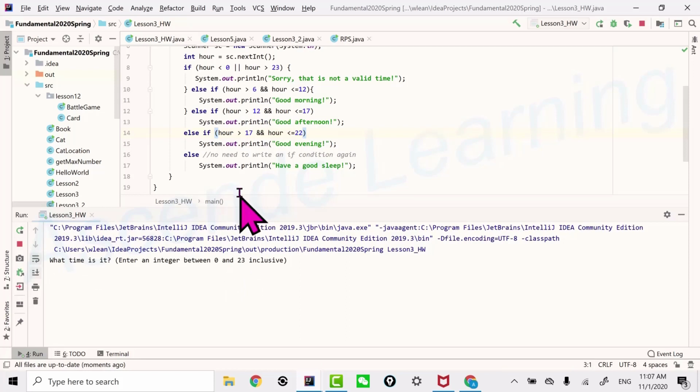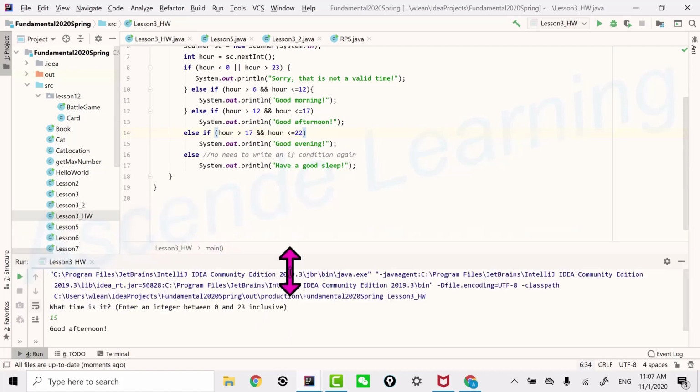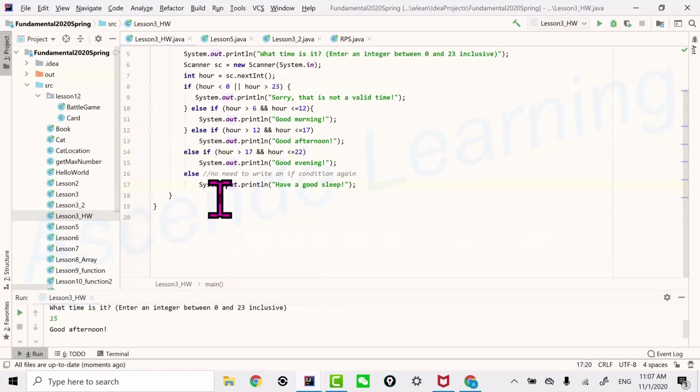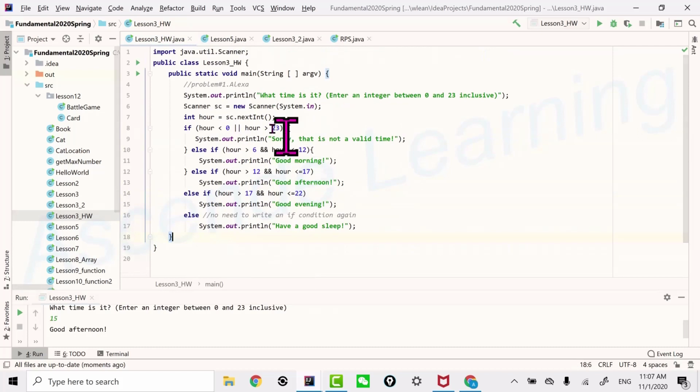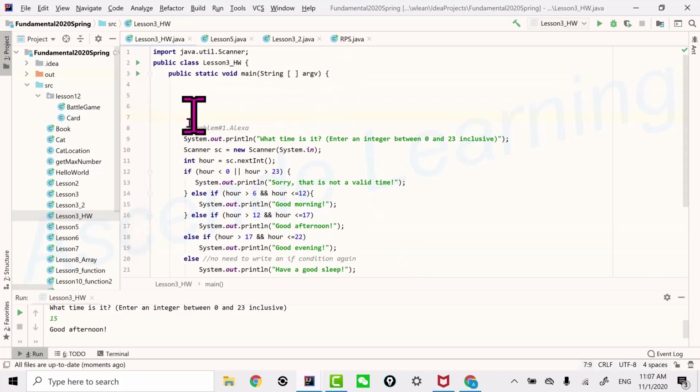Make sure you test all the cases. How about 3 o'clock in the afternoon? Good afternoon. Okay, that's pretty nice. So that's the first problem, Alexa. Let's do the second problem. I'll write the second problem at the top so that we're not going to run the Alexa part again when we do the second problem.